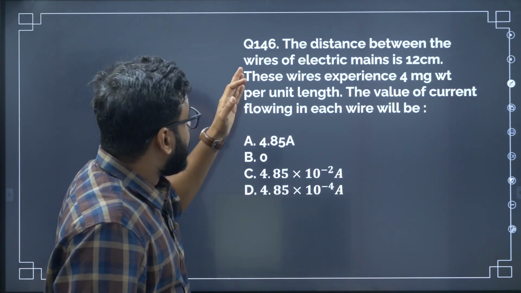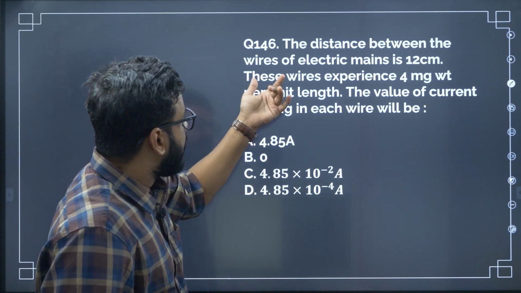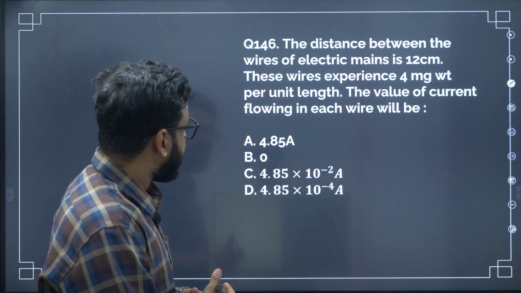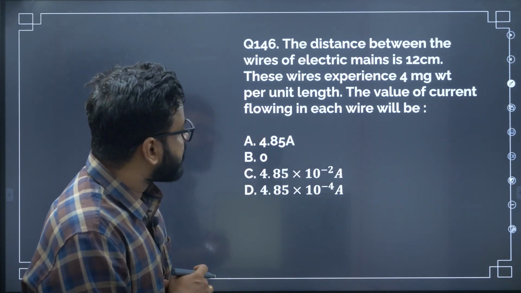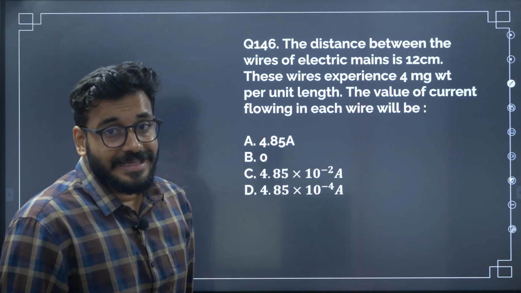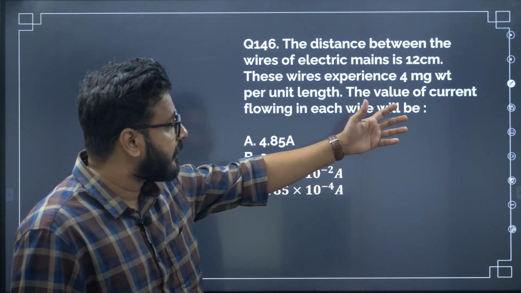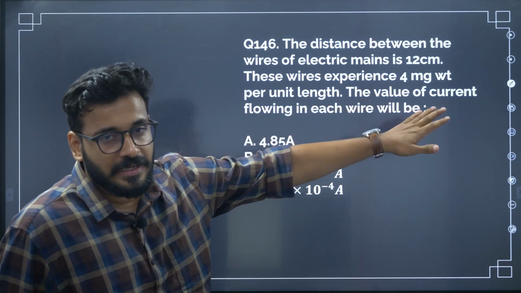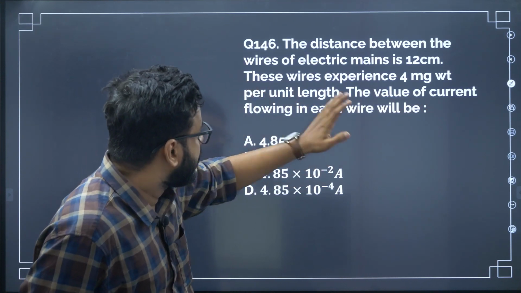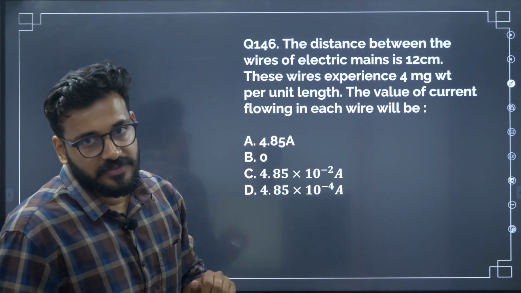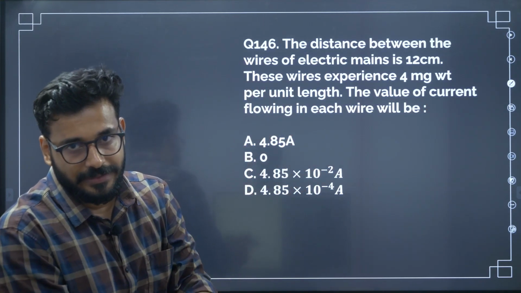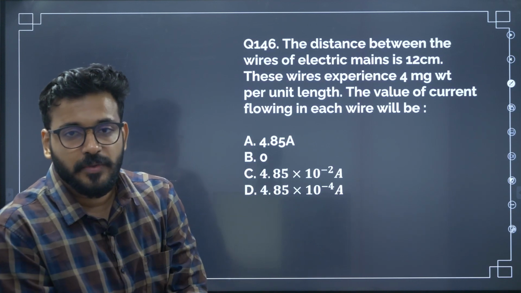Let's see. The distance between the wires of an electric mains is 12 centimeter. These wires experience 4 milligram weight force. Okay, so force is in milligram weight, I'll tell you how to find that. The value of the current flowing through each of them will be, first of all, force per unit length is given. So what is the force per unit length formula?